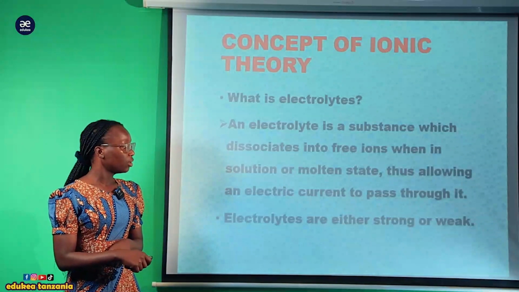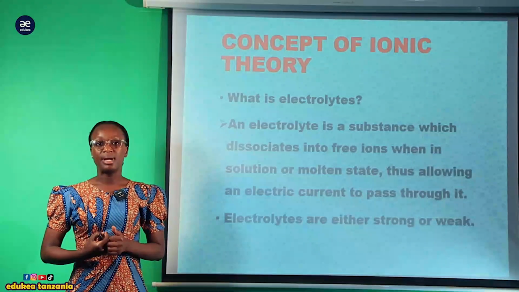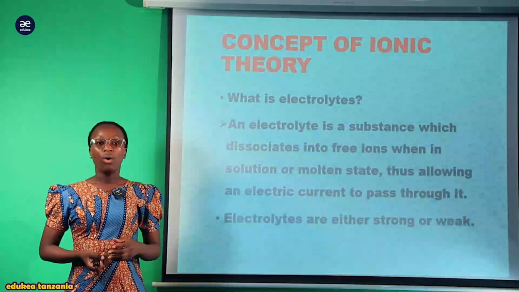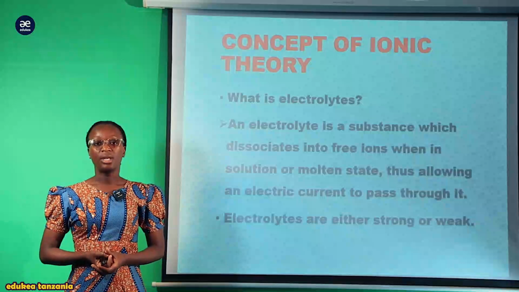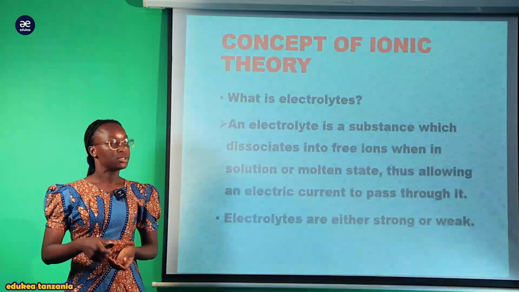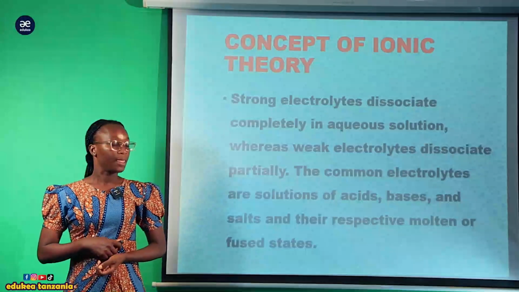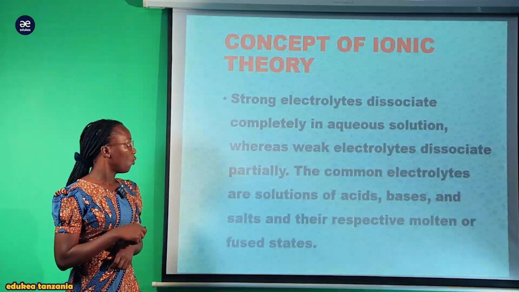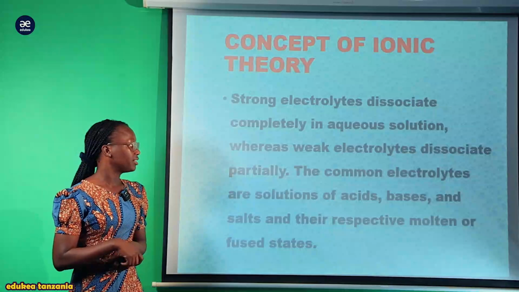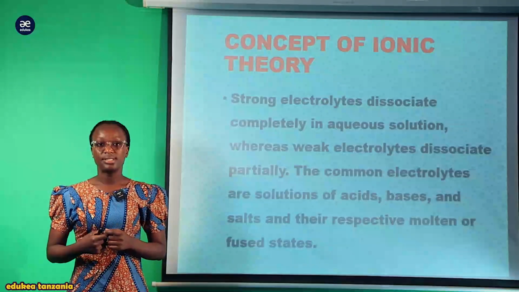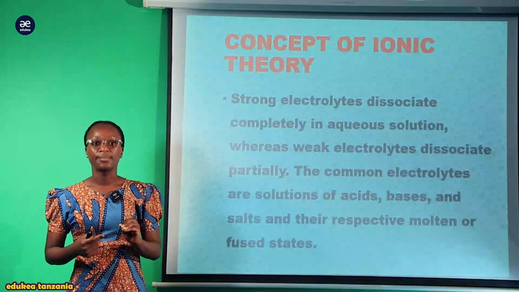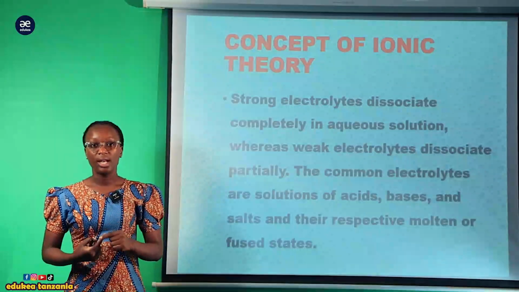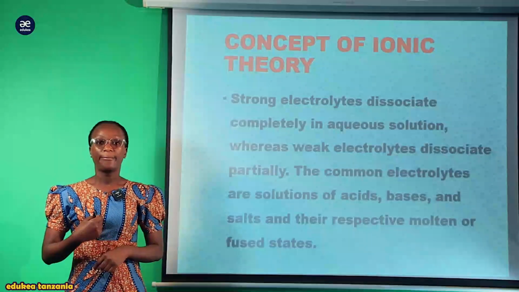Electrolytes are either strong or weak, that is, electrolyte materials can occur in a strong or weak form. Now, when we talk about strong, what does it mean? When we talk about a weak electrolyte, what does it mean? Let us see. Strong electrolytes dissociate completely in aqueous solution, whereas weak electrolytes dissociate partially. You can see that the strong ones dissociate completely, but the weak electrolytes dissociate partially.